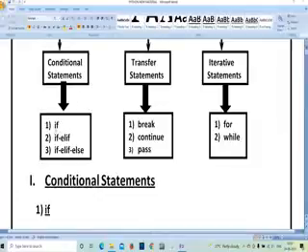These control statements we can write by three methods. We can write by if condition, by if else condition, or by if else if condition. Based upon the requirement, we will use these terms.